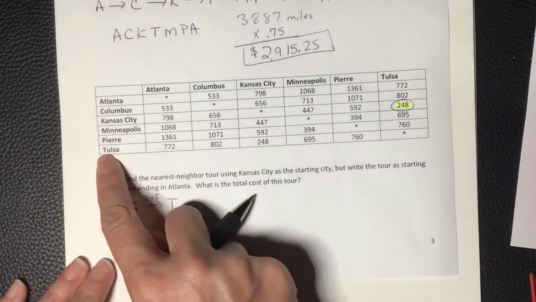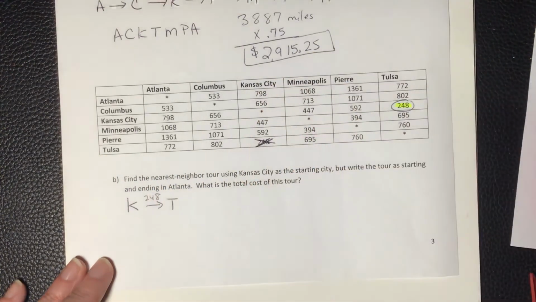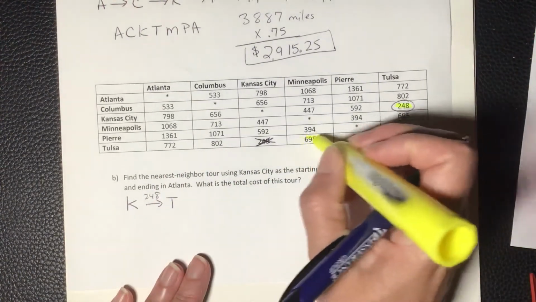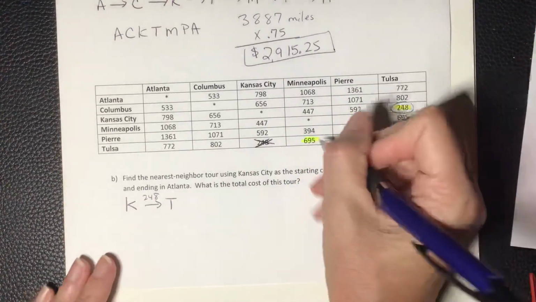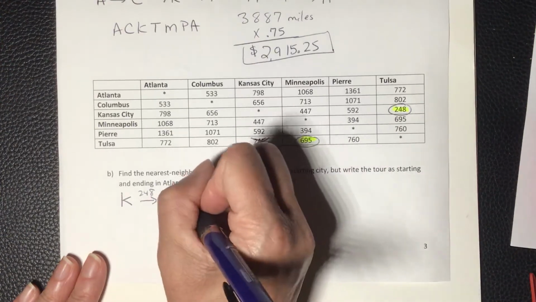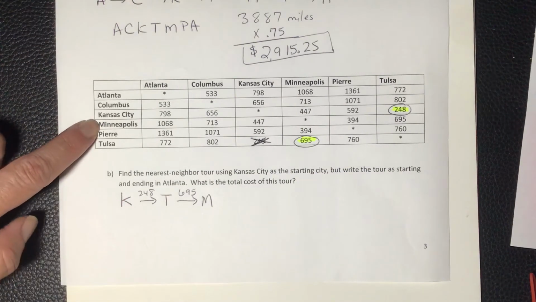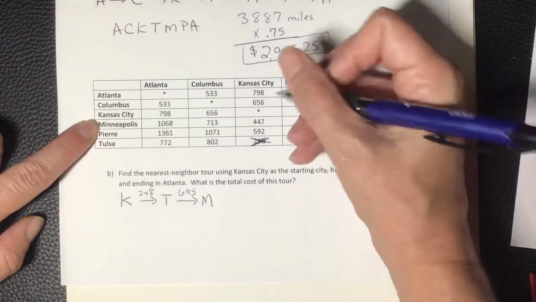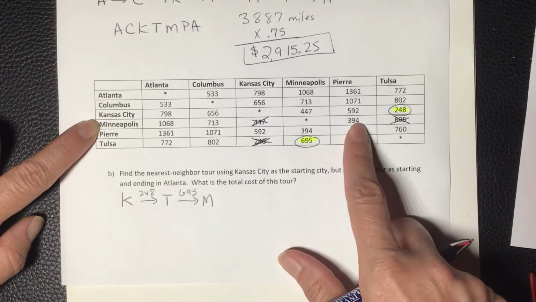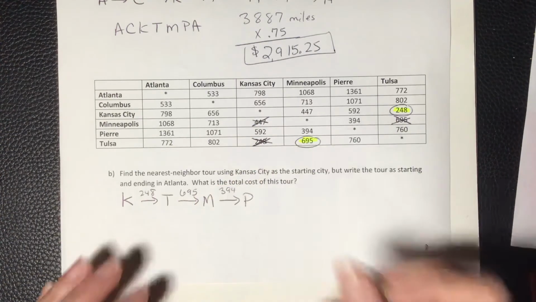So now I'm in Tulsa, so I find that line. I've already been to Kansas City, so I need to mark that one out. So if I look across these 4, the smallest looks like this one, 695. So I'm going to go to Minneapolis next. So I'll go there, and that'll be 695. Alright, so now I'm in Minneapolis, so I find that line. I have already been to Kansas City, and I've already been to Tulsa. So if I look at what's left, it looks like I'm going to go to Pierre next at 394.